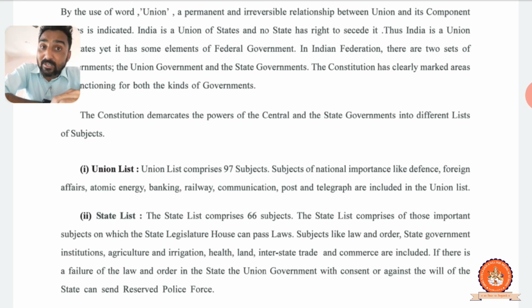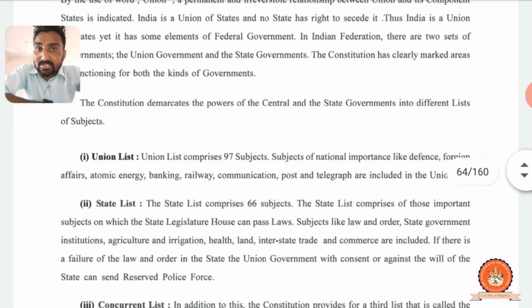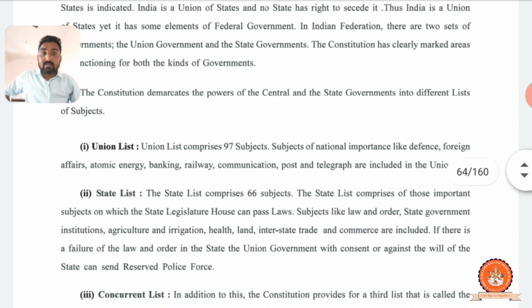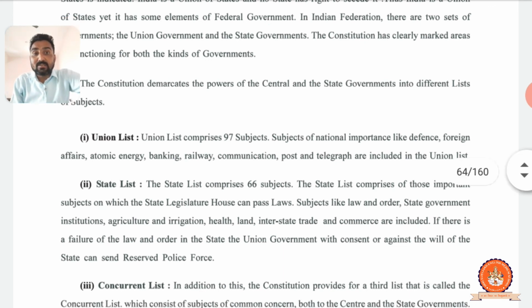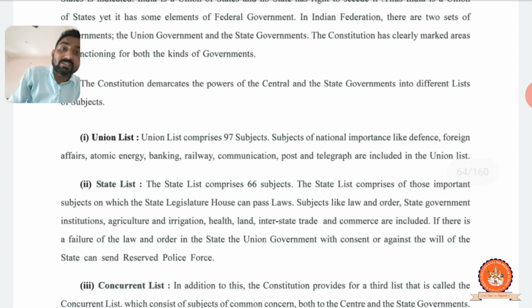Defense, foreign affairs for relationships with foreign countries, atomic energy, banking sector, railway, communication, post and telegraph. These are the sectors included in the union list.